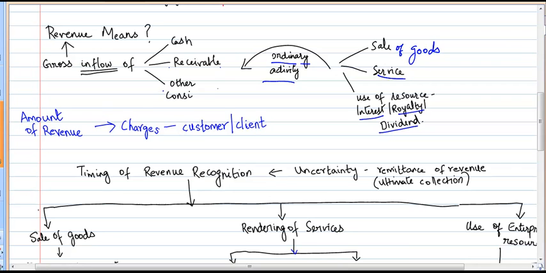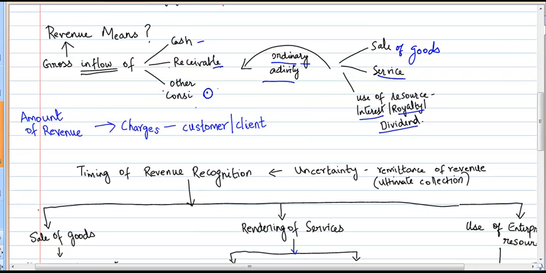The revenue only tells about the gross inflow, which means it could be either a cash sale or a credit sale, that is receivable, or it could also be rendering or doing the business in exchange for something else, for example, some other consideration.